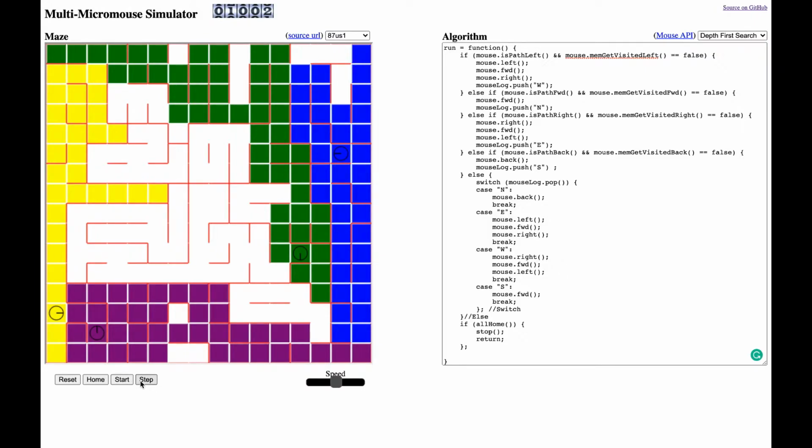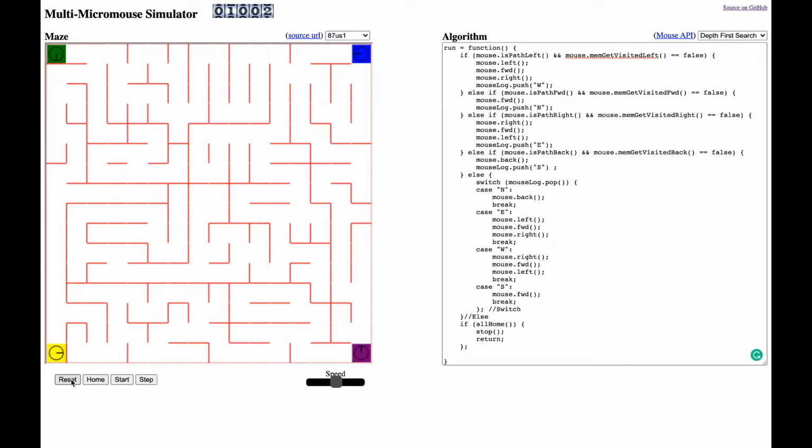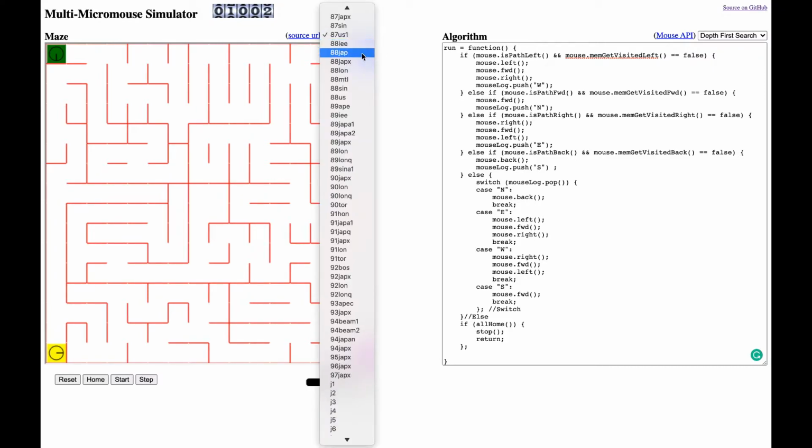You can also press the stop button to stop the simulation, and press the step button to advance all the robots one move at a time. Finally, press reset to move all the robots back to their starting locations.